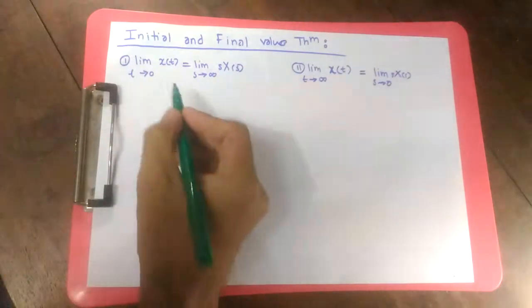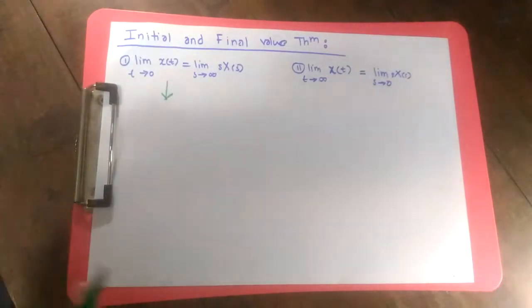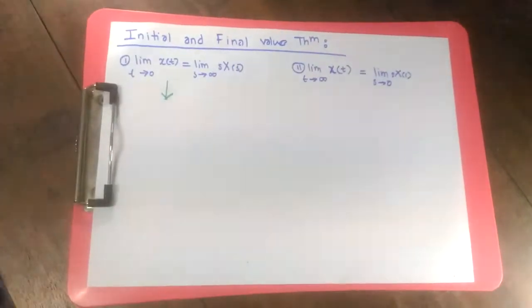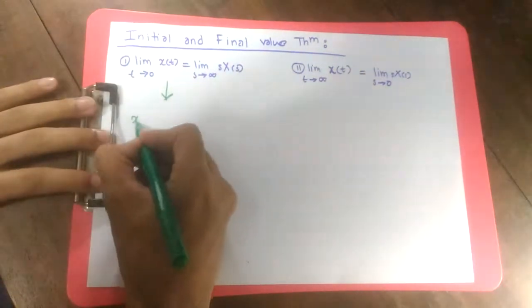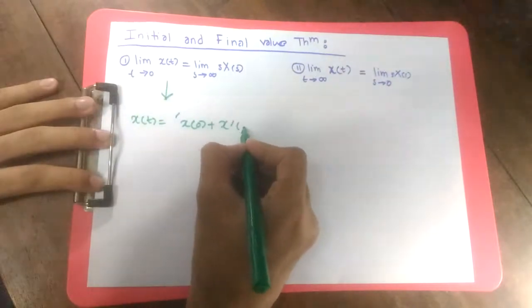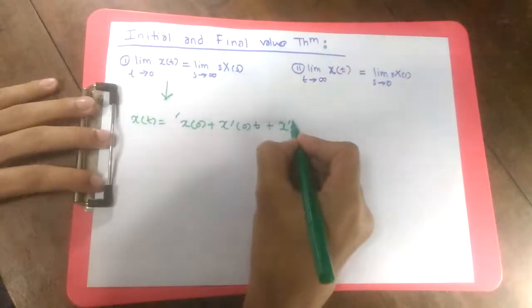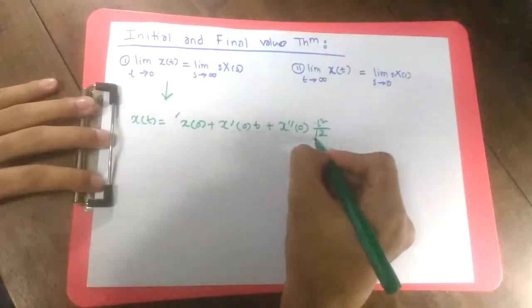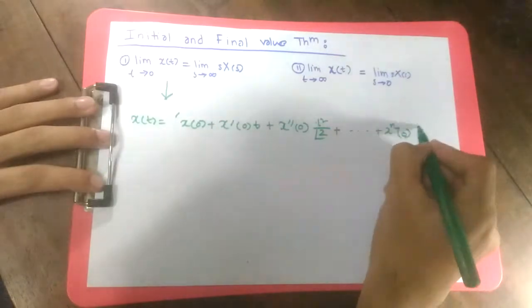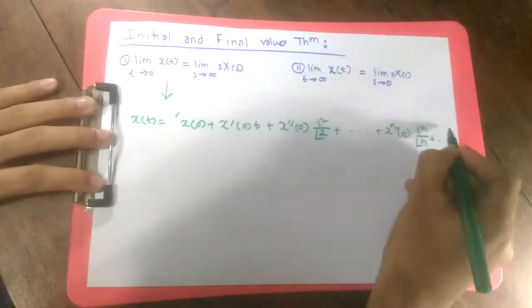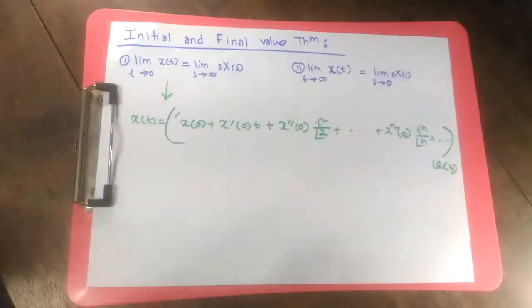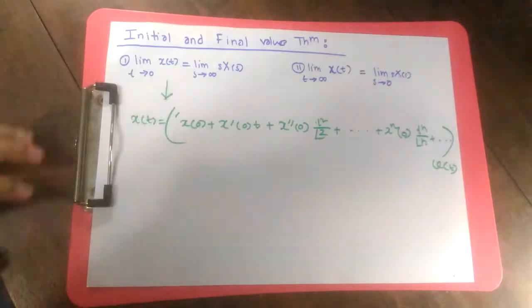Now we're going to prove that theorem. It's a very easy proof. We know from the Maclaurin series that x of t is equal to x of 0 plus x dash of 0 t plus x double derivative of 0 t square over 2 factorial plus and so on, plus x n of 0 t to the n over n factorial plus and so on, and ultimately multiplied by u of t to make it 1. This is simply the Maclaurin or Taylor series continuation.